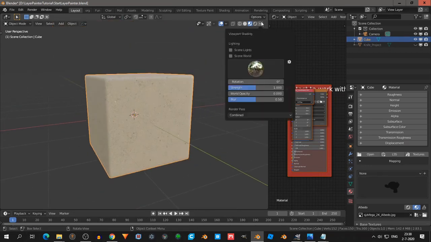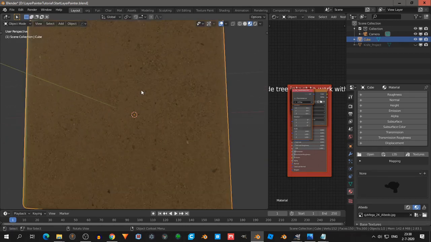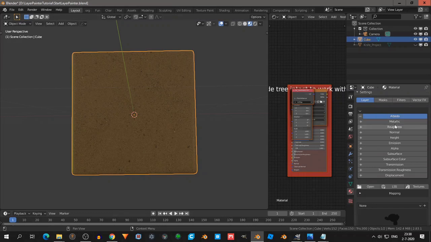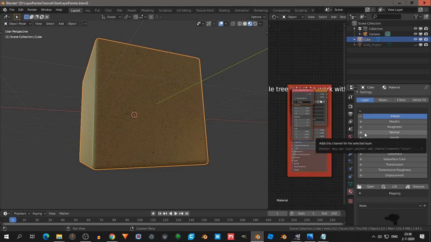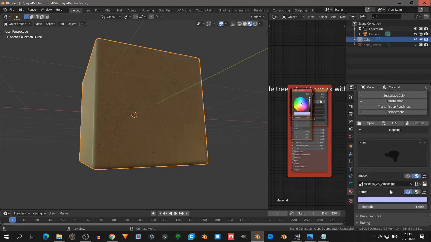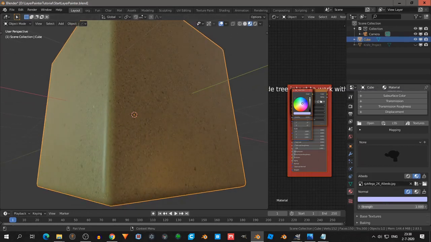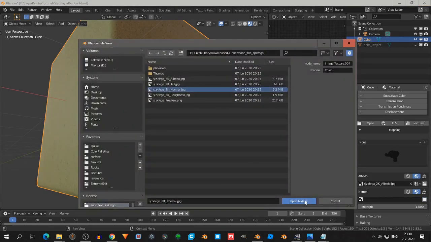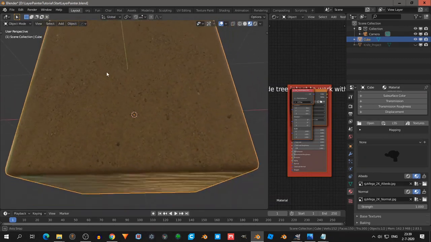Let's change this to another view so maybe we can see it better. So we have sand over here. It's only albedo, and normally you want also other channels to activate. For example, I want to add normal as well. I'm curious, by the way, what happens when I do this? Nothing, it seems. But anyway, I want to have a normal texture, of course. And there I see this kind of texture.